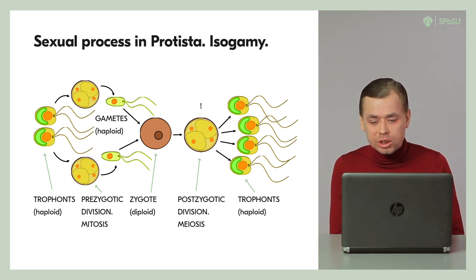In haploid flagellates, pregamous division is represented by haplomitosis. After the formation of the zygote, meiotic division, postzygotic, is observed, during which haploid cells are formed, which become trophonts.